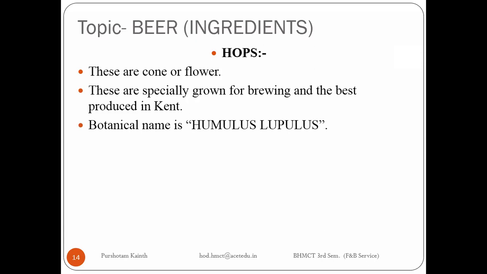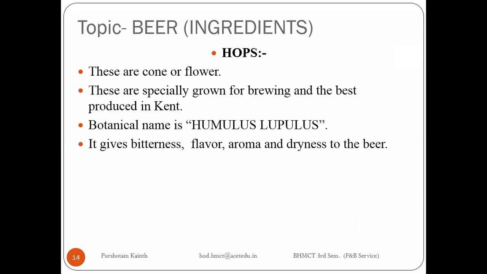The scientific name of hops is Humulus lupulus. Hops are required to give a better taste, aroma, flavor, and yes, dryness to the beer. Dryness means the moment people drink it, it gives a dry taste in the mouth.